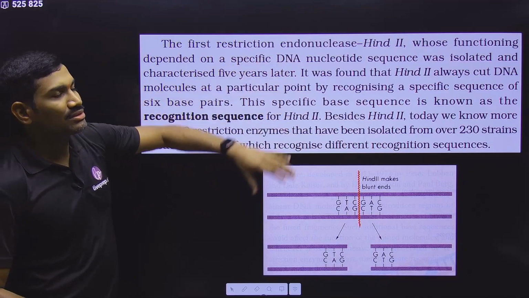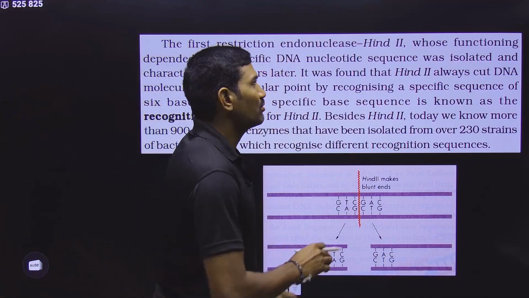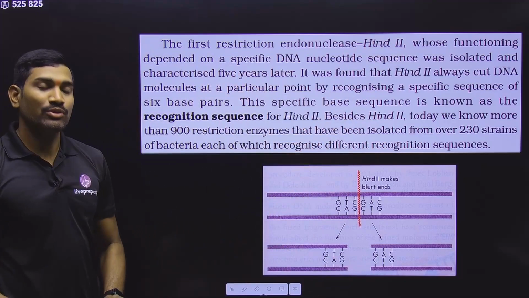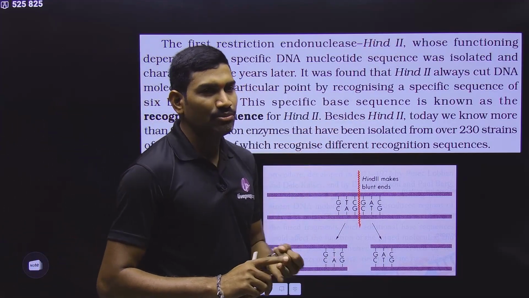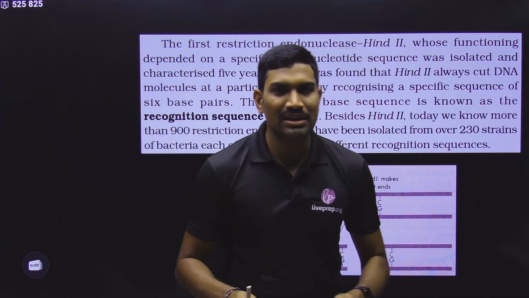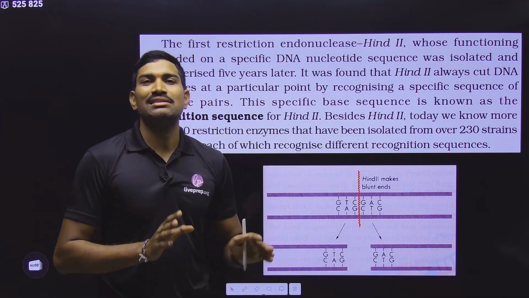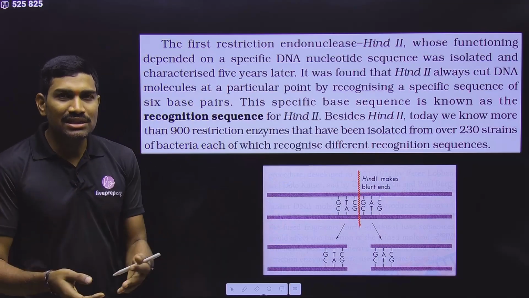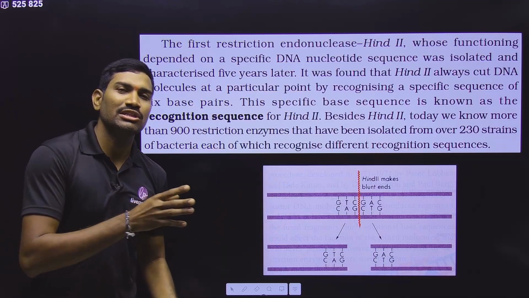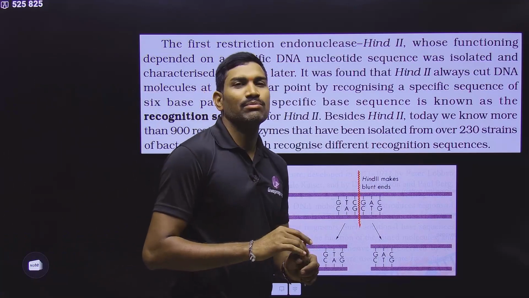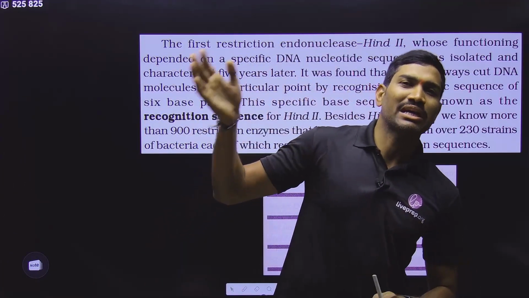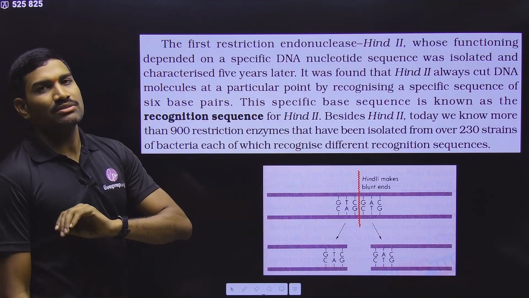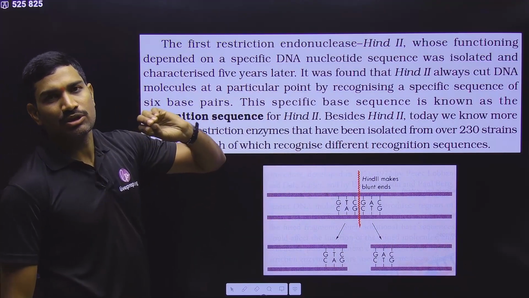Here they are talking about the first restriction endonuclease, HindII, and this Roman numeral II indicates it is a type 2 restriction endonuclease. There are type 1, type 2, type 3, type 4, different restriction endonucleases. Please remember, in our NCERT content they are not talking anything about these types. In general, in recombinant DNA technology we use type 2 only. Very rarely other types can be used, but in our syllabus we use only type 2. So every piece of information we are studying is with respect to type 2 only.